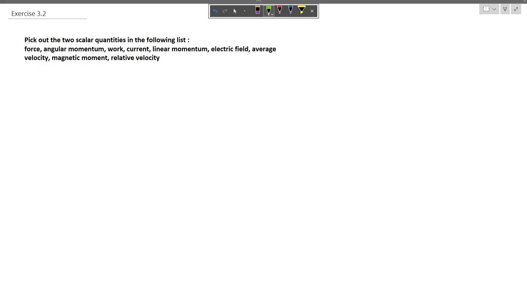Question says, pick out the two scalar quantities in the following list. So there are various physical quantities given, in which we have to figure out two scalar quantities. So we see here that force is a vector quantity, angular momentum is a vector quantity, work is dot product of force and displacement, so it is a scalar quantity. Current is also a scalar quantity as it doesn't follow the vector law of addition. So these two quantities are scalar quantities.